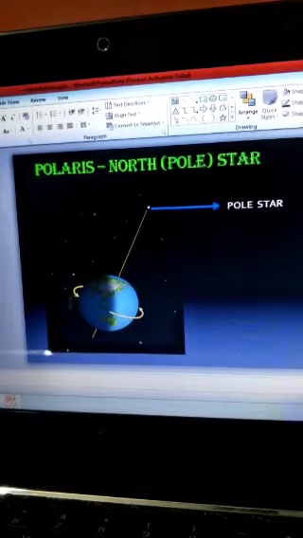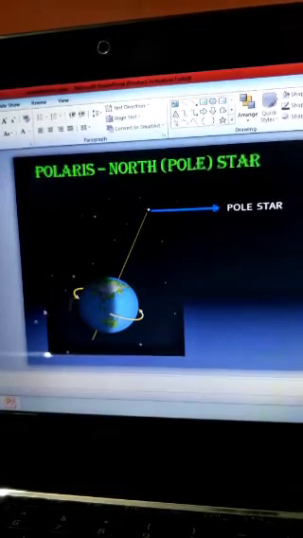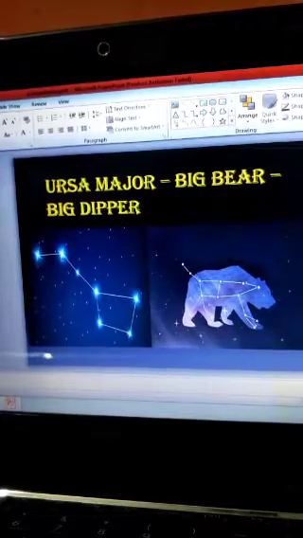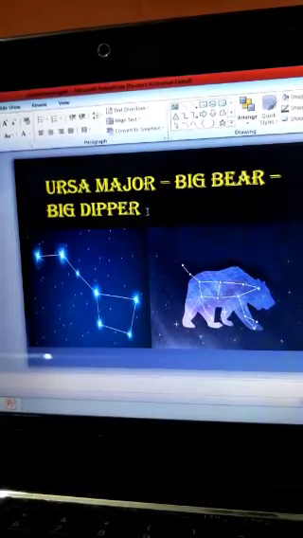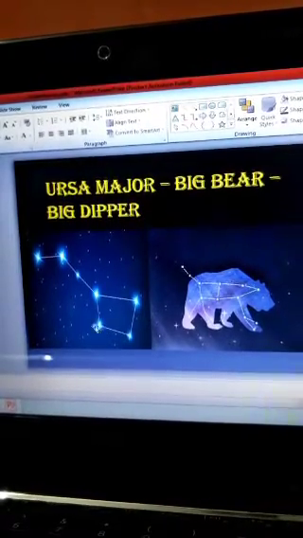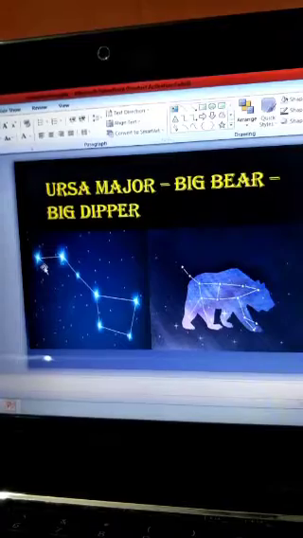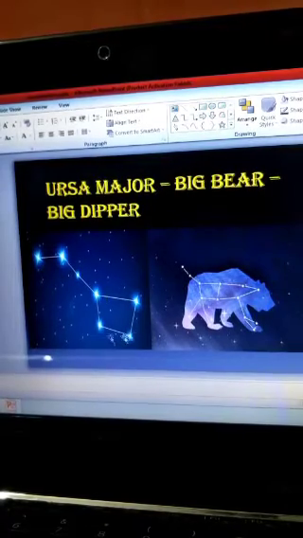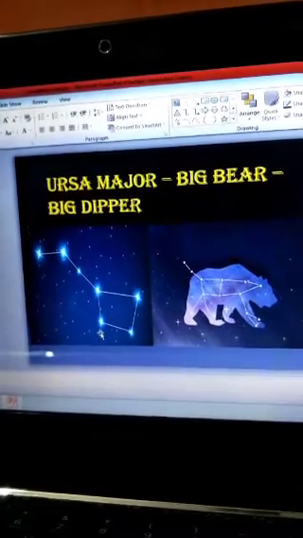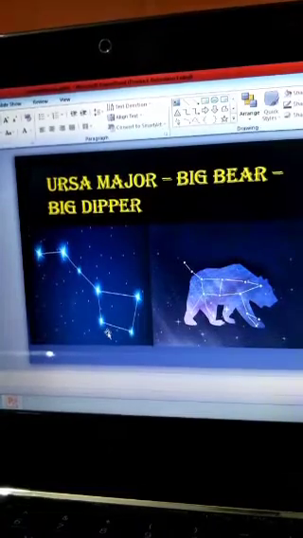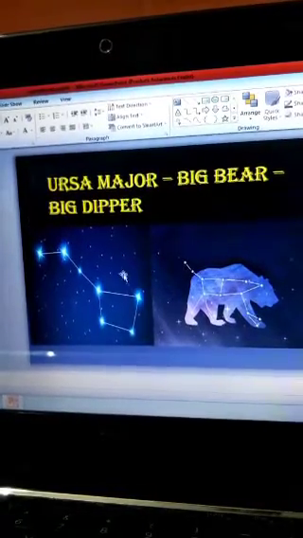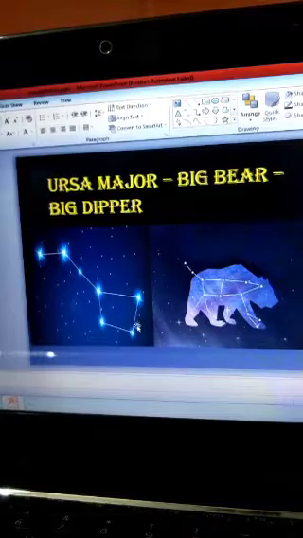Okay, fine. Next, we are going to see about various constellations. This is a pattern which has 7 stars over here. 1, 2, 3, 4, 5, 6, 7. These 7 stars are called the Sapta Rishis. Sapta means 7, Rishi means sages.